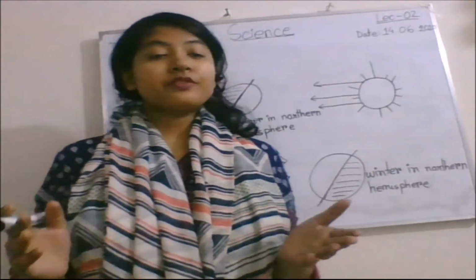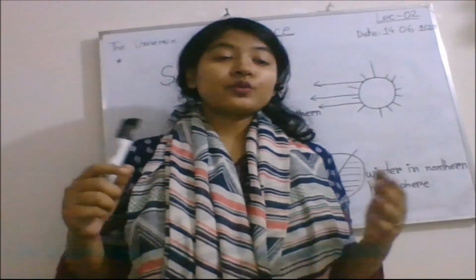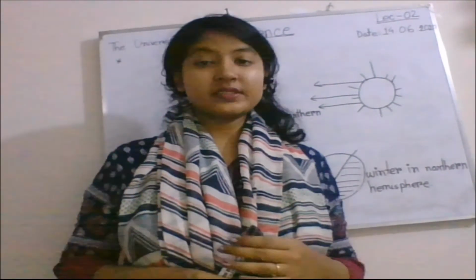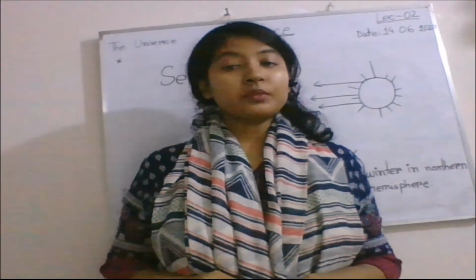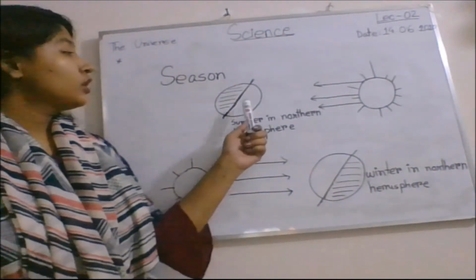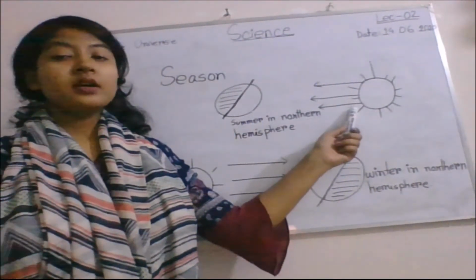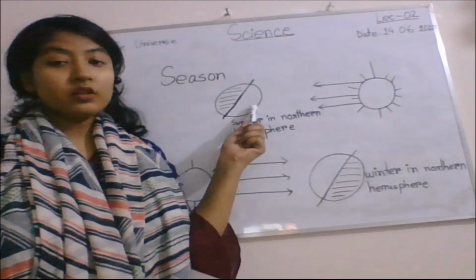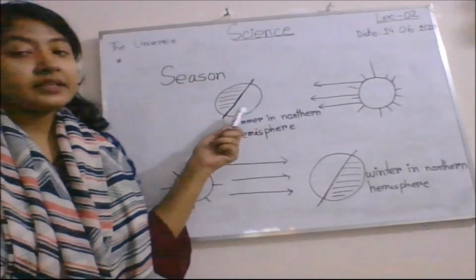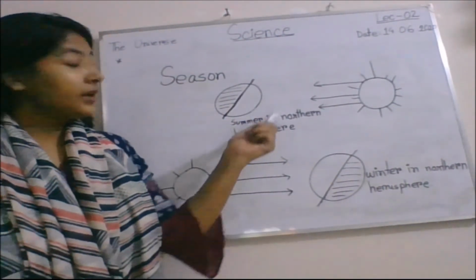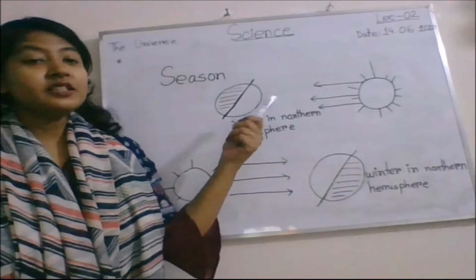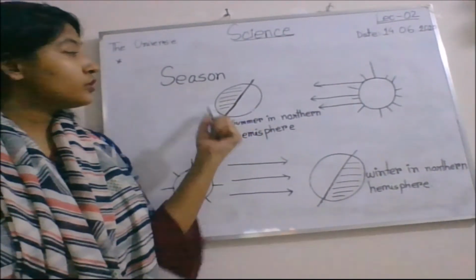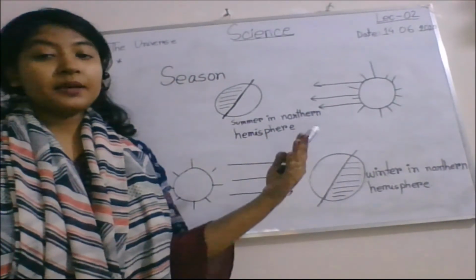The Earth revolves around the Sun, so different parts of the Earth tilt towards or away from the Sun. Now in summer, the northern hemisphere tilts towards the Sun. So sunlight directly falls on the northern hemisphere and this is the main reason for rising temperature in the northern hemisphere. It also causes long daytime.